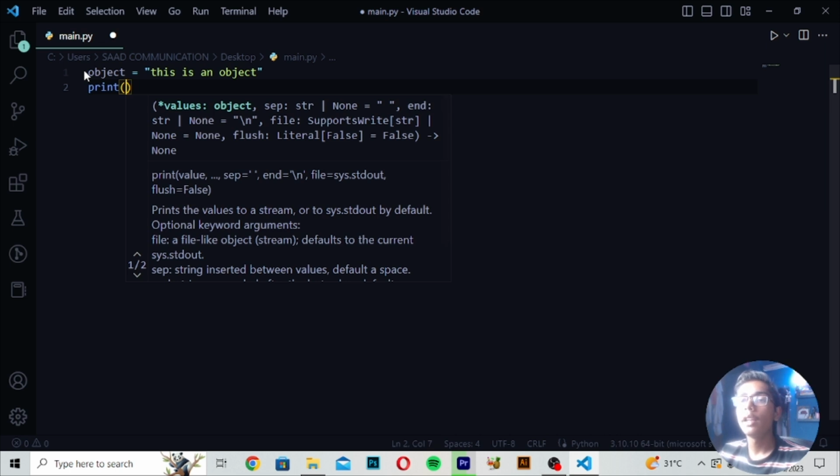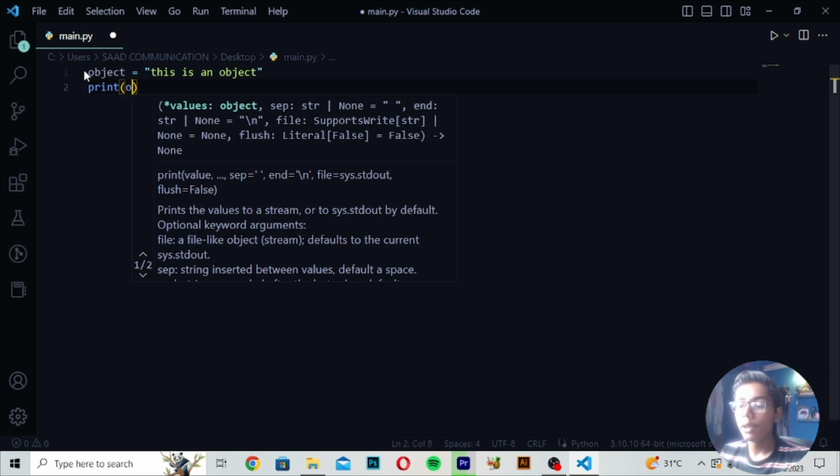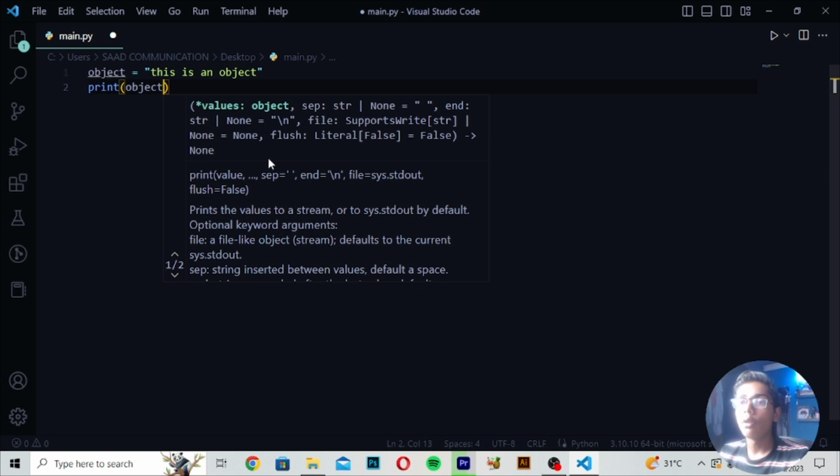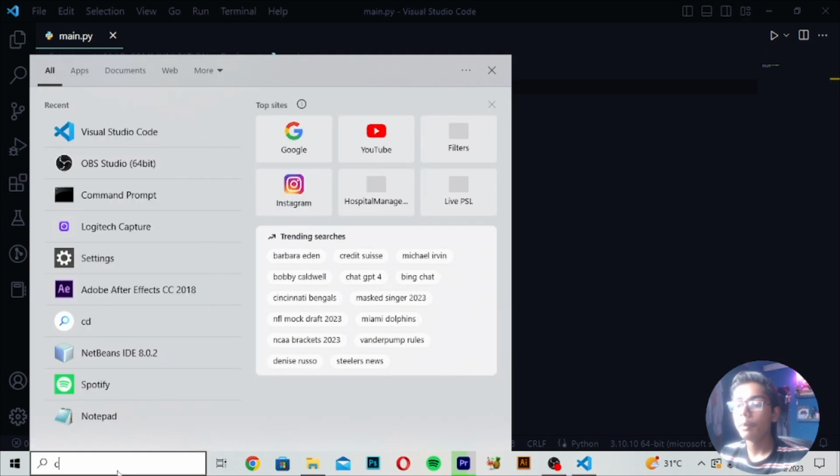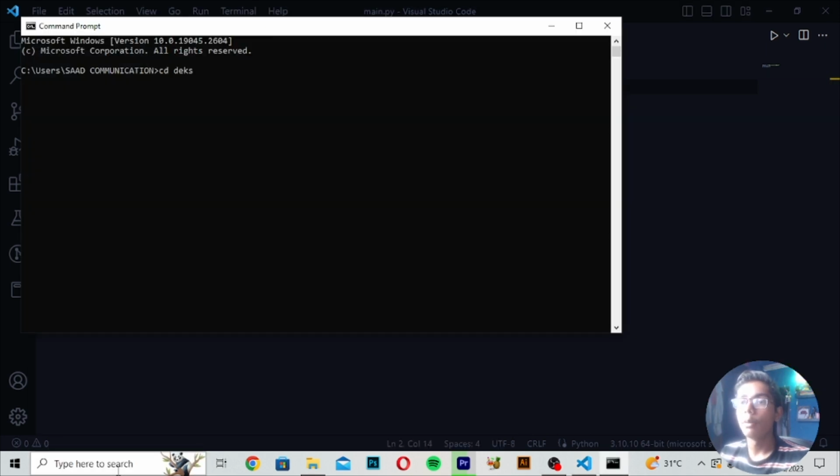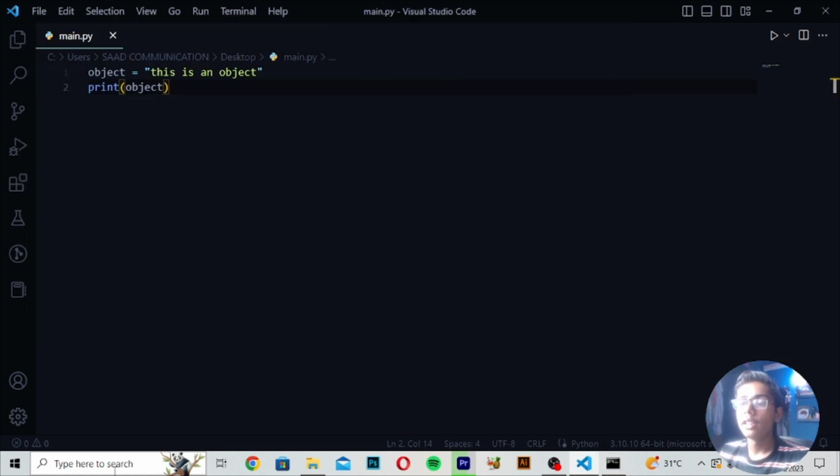So I will be now printing this object which I have written. I will just write here object because I want to print it. Then I will be saving this, and I will be running this file on my CMD. My file was on desktop with the name of main.py. Then you can see here it is running.